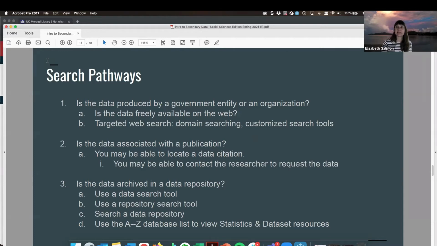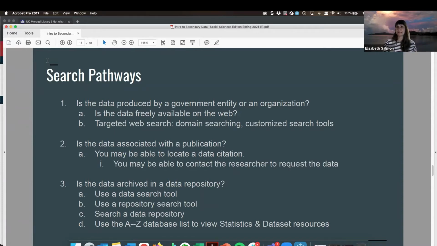And then, is the data associated with a publication? So it's possible you came across an article that looked really helpful and you want to track down that author's original data. It's possible that article might provide a data citation. There is also the option, if the researcher is still accessible or able to be contacted, to reach out to them to see if they have their data in some kind of format that could possibly be shared.